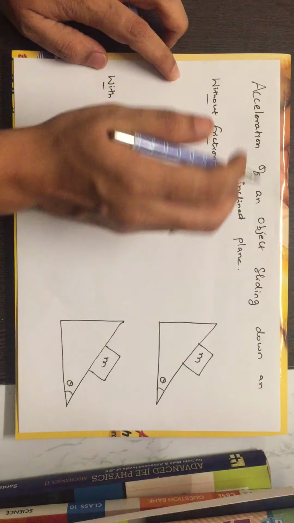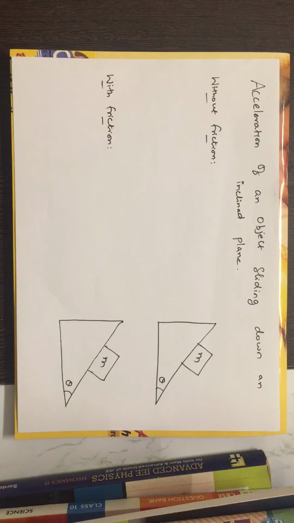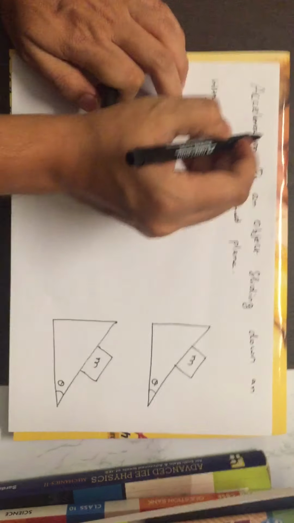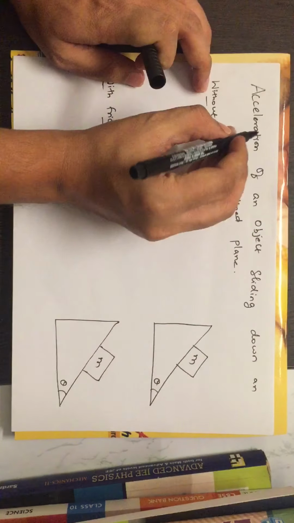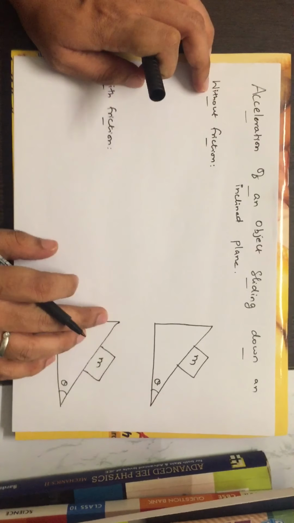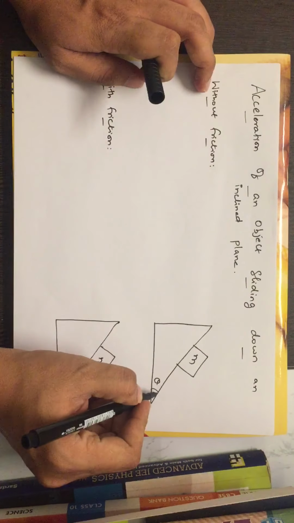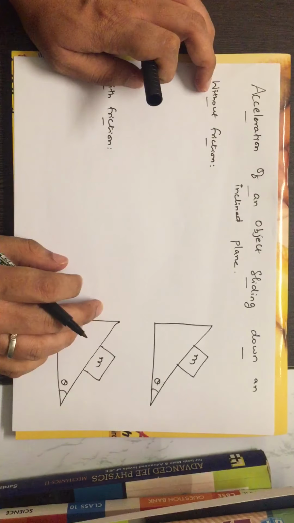So now we are going to discuss the acceleration of an object sliding down an inclined plane. So acceleration of an object sliding down an inclined plane. So there are two inclined planes taken on which there are two blocks placed. So the inclined plane has an angle theta with the horizontal.